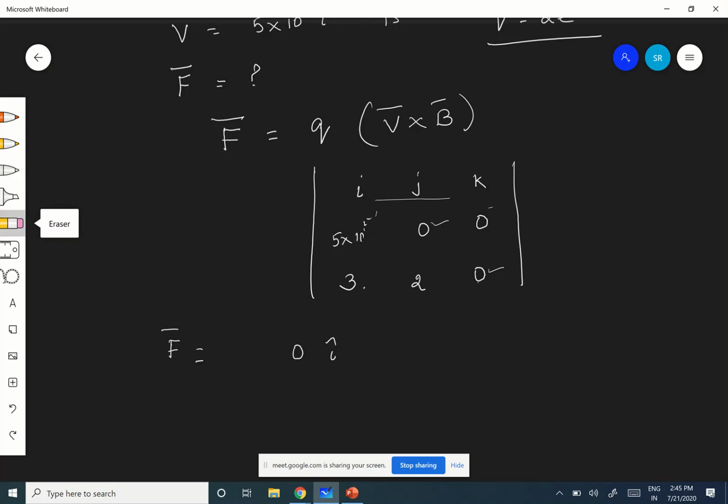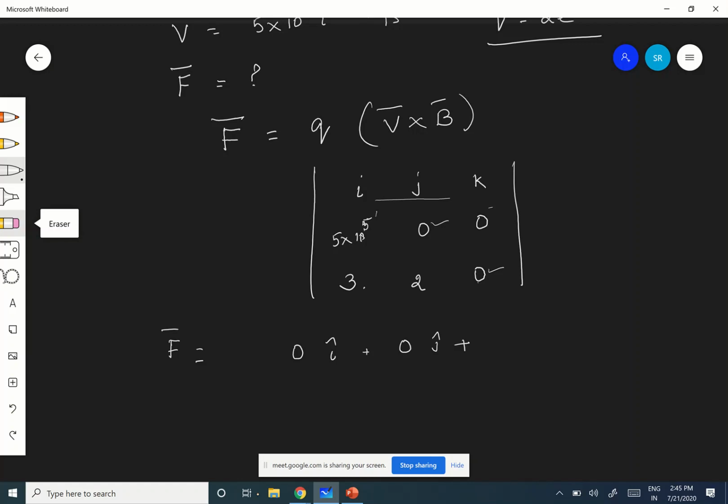Next one is the J component. How to find out the J component? What is the 10 power? It is 10 power 5, isn't it? This is also 0, isn't it? See, yes, this is 0, and this K 0 into 3 minus 0 into 5 into 10 power 5. Correct? Therefore that will also be equal to 0.